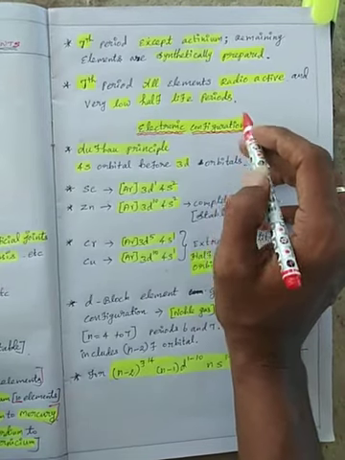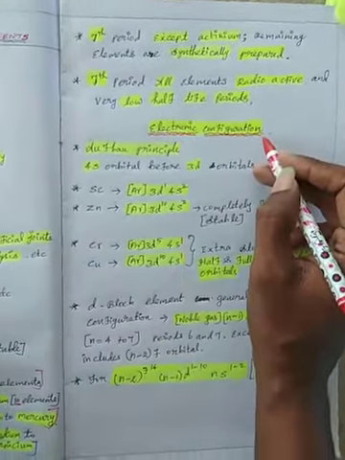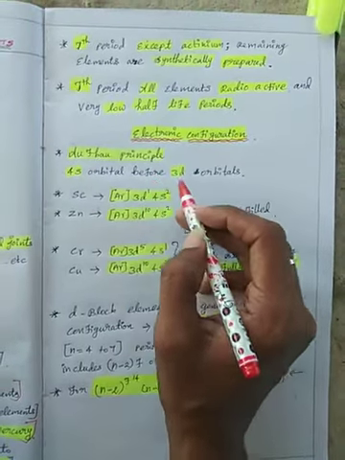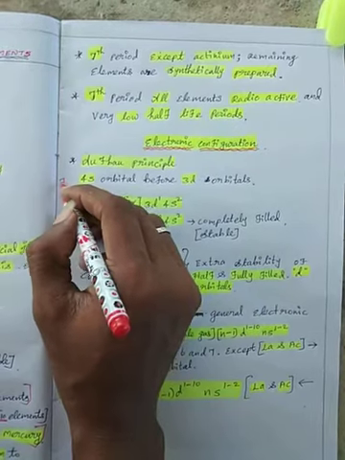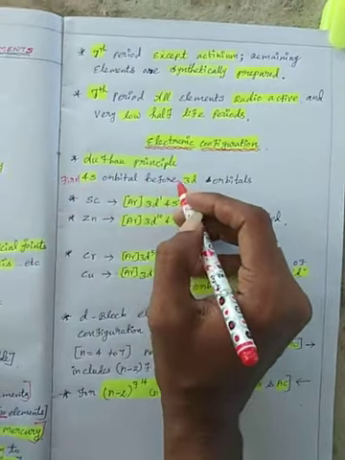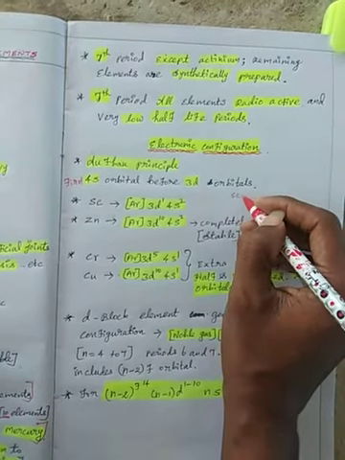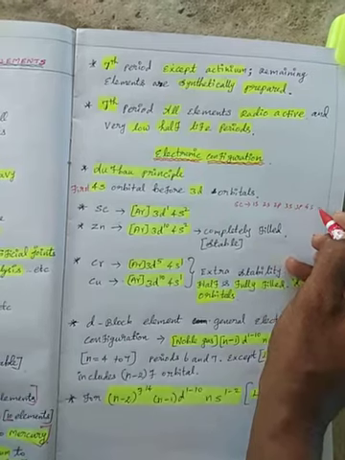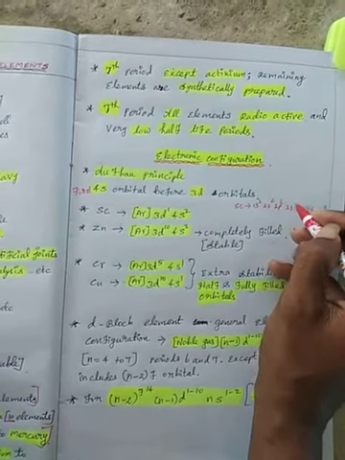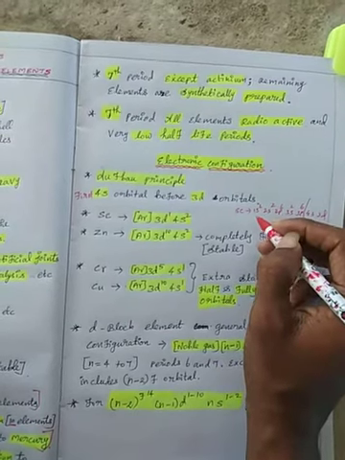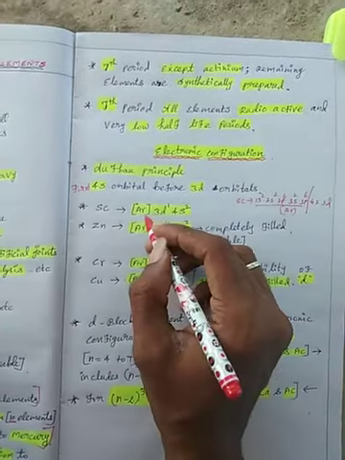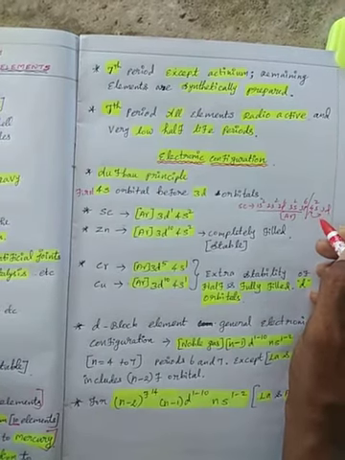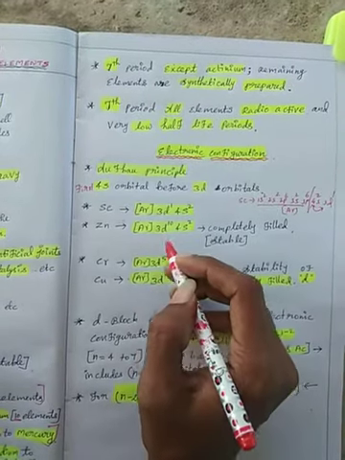Next, remember the electronic configuration based on the Aufbau principle. In the first 3d series, the 3d orbital is filled after 4s. Example, scandium: 1s2 2s2 2p6 3s2 3p6, which is the noble gas argon, 18, then 4s2 3d1.